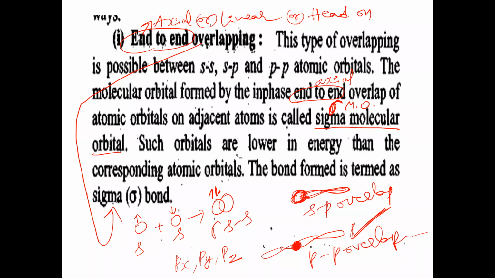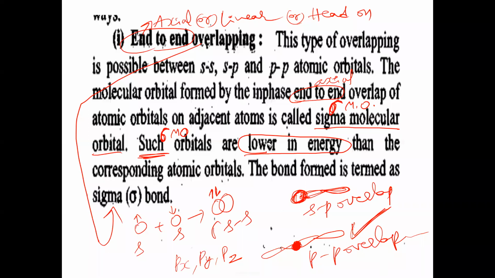Such orbitals are lower in energy. Whenever energy is lower, stability will be greater. Remember, sigma molecular orbitals have lower energy. Lower energy means a stronger bond. Sigma bond is generally stronger because of its lower energy.